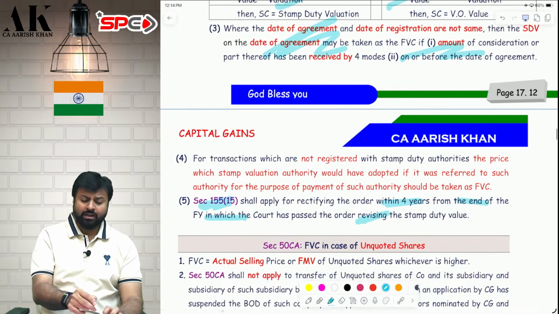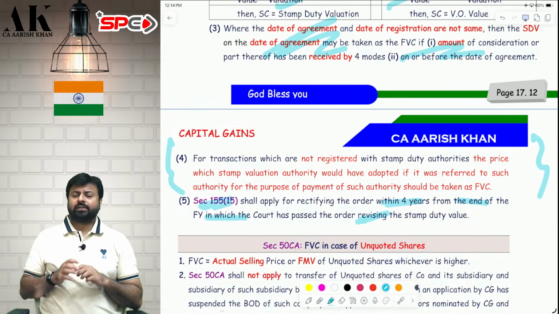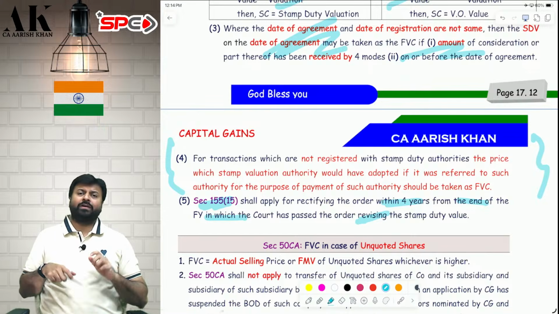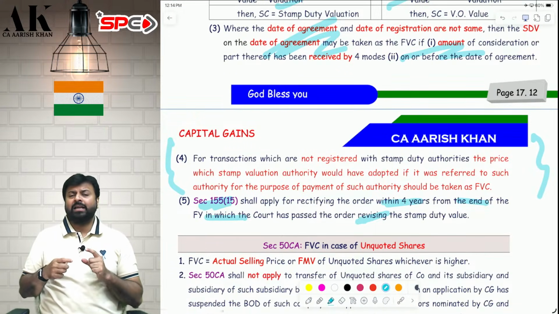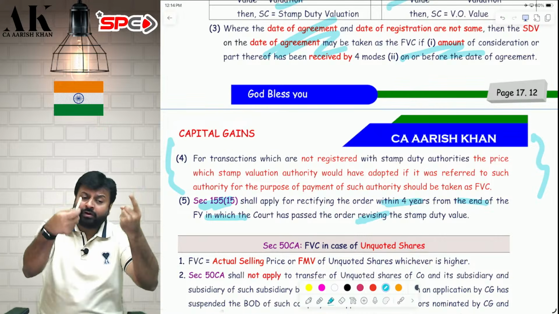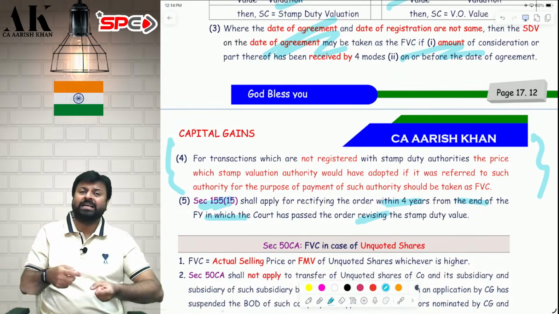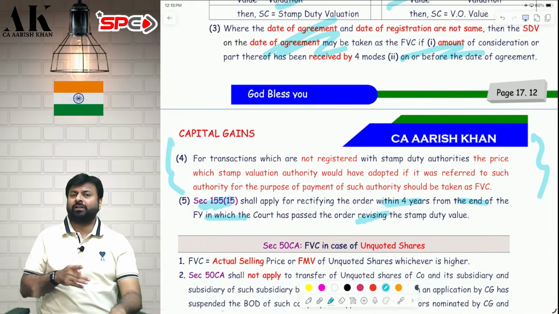Last but not least, what if my property is not a registered property? It is not a registered property, so how will the stamp duty value be determined? In that case, the law says that if your property is not registered, then assume that if you would have gone for registration, whatever stamp duty value the authorities would have taken, that stamp duty value you have to take for the purpose of 50C.